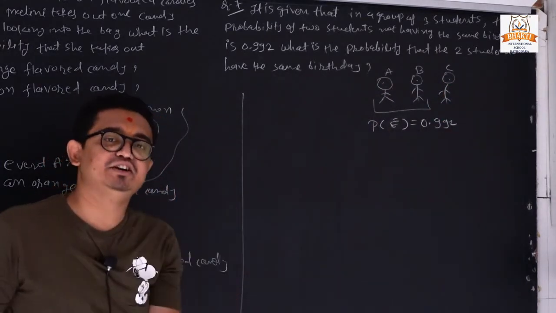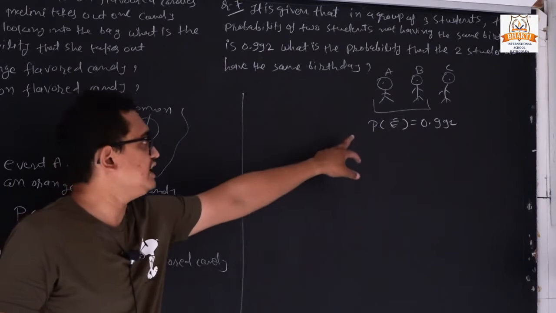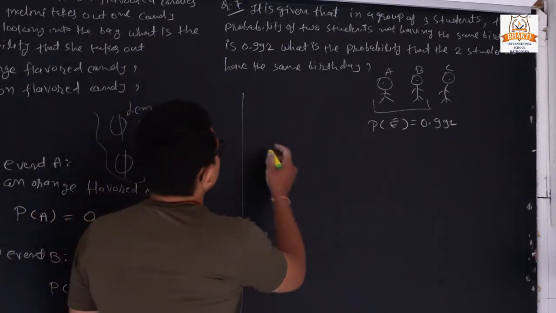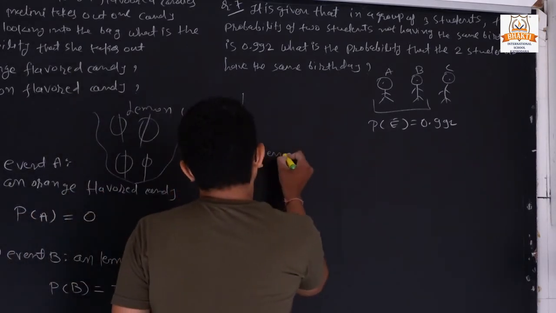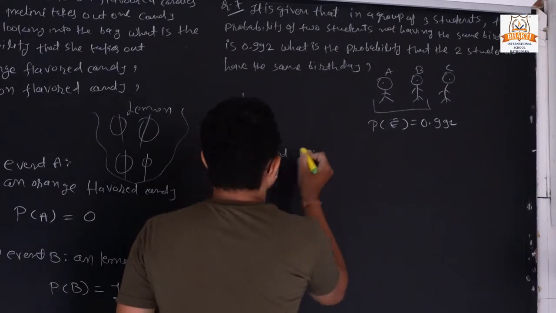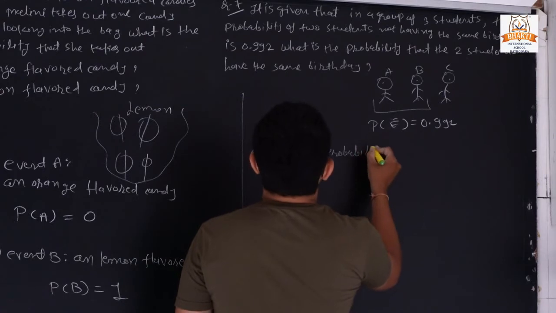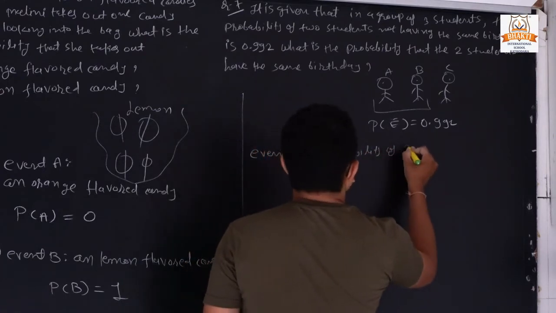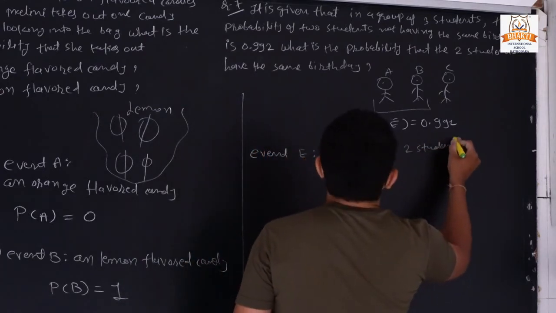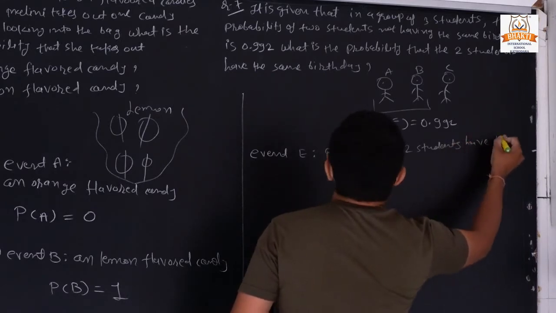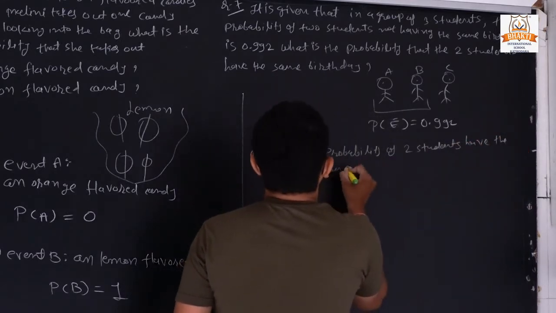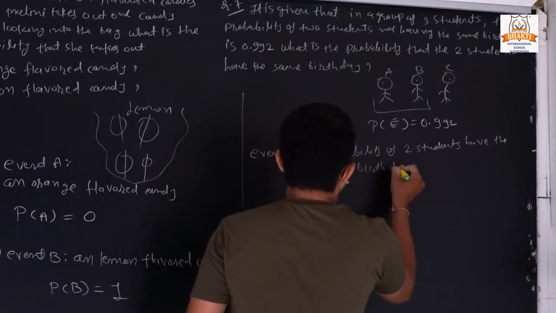So it means we need to find the complement of E. Suppose we give an event name E: the probability of 2 students having the same birthday.